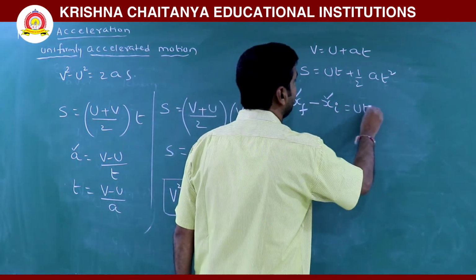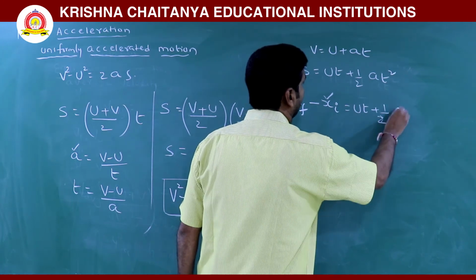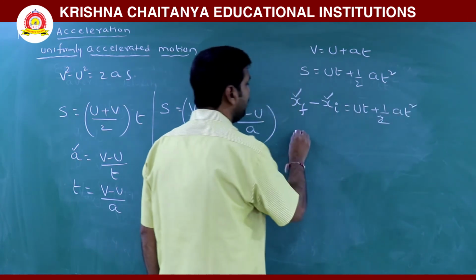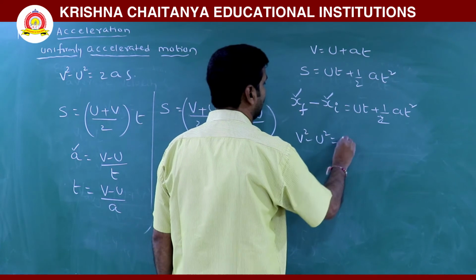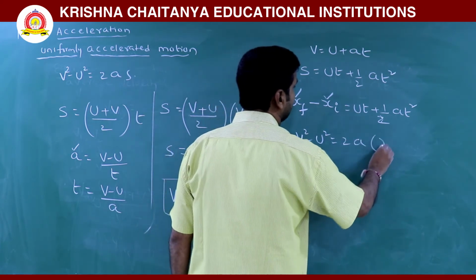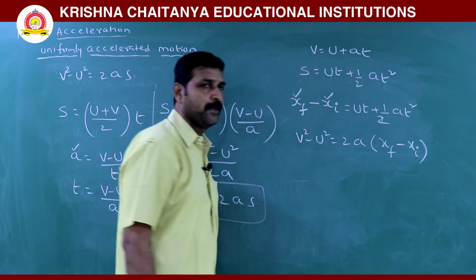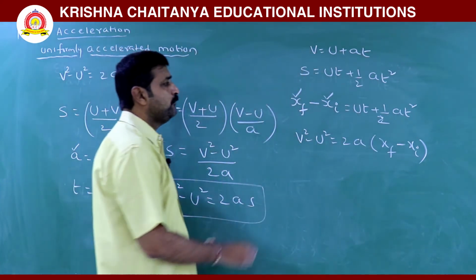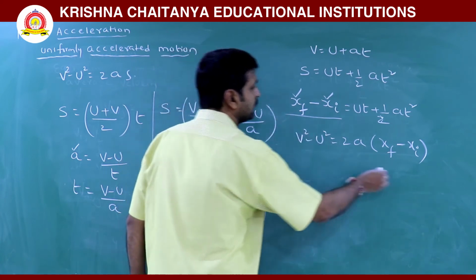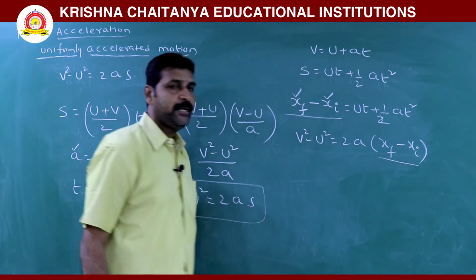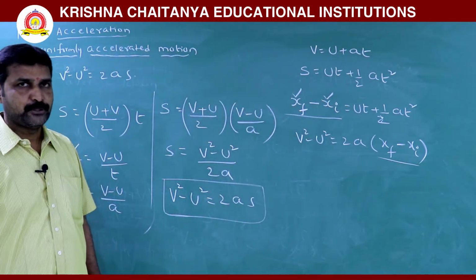Similarly, v squared minus u squared equals 2as, means final position minus initial position. So remember, when you are writing displacements, it is final minus initial position.